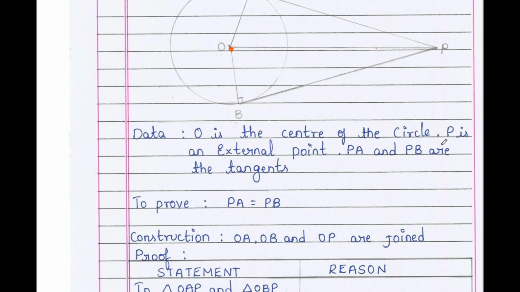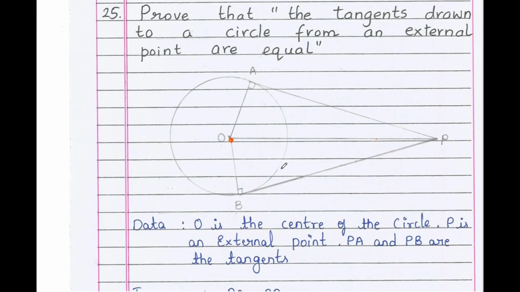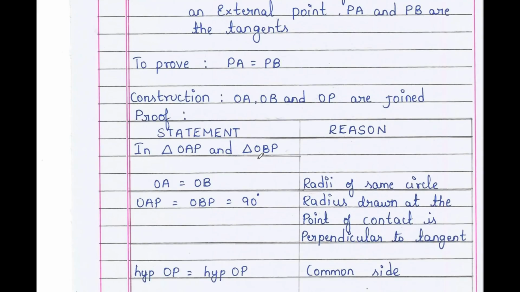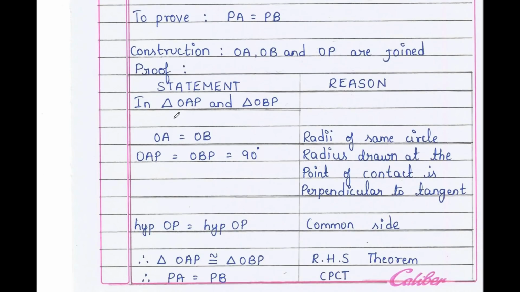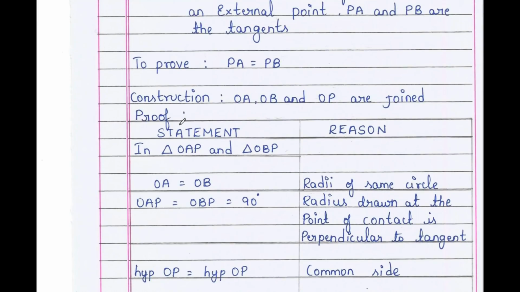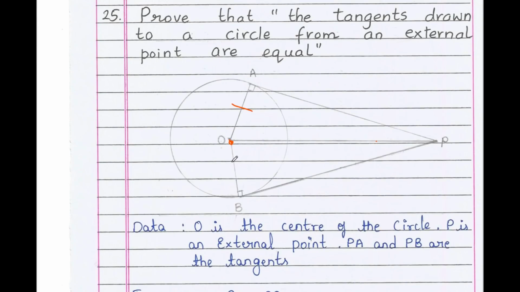From the figure you can write, O is the center of the circle. P is an external point. From P, PA and PB are tangents. To prove, PA is equal to PB. The construction is: join OA, OB and OP. In triangles OAP and OBP, OA is equal to OB because they are radii of the same circle.